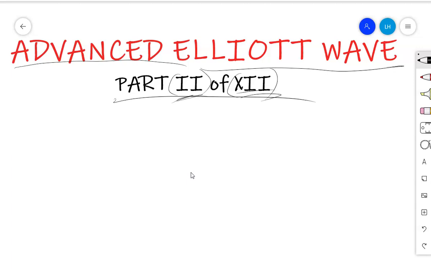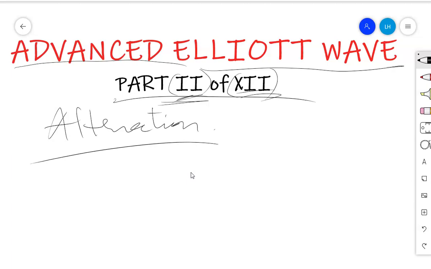So now the second part of Advanced Elliott Wave, mainly we are going through guidelines. We are going through Elliott Wave guidelines. Last session we covered the guideline of alternation. This one was very extended.